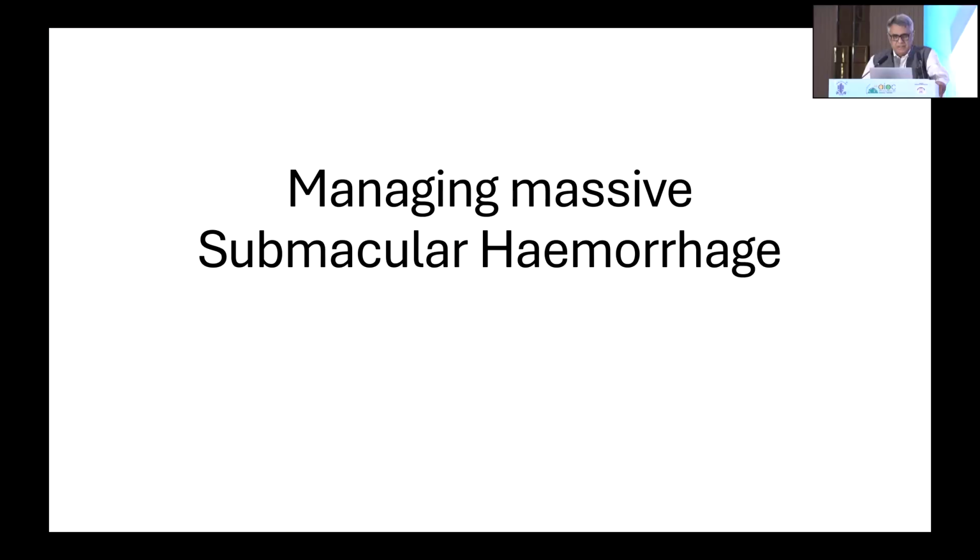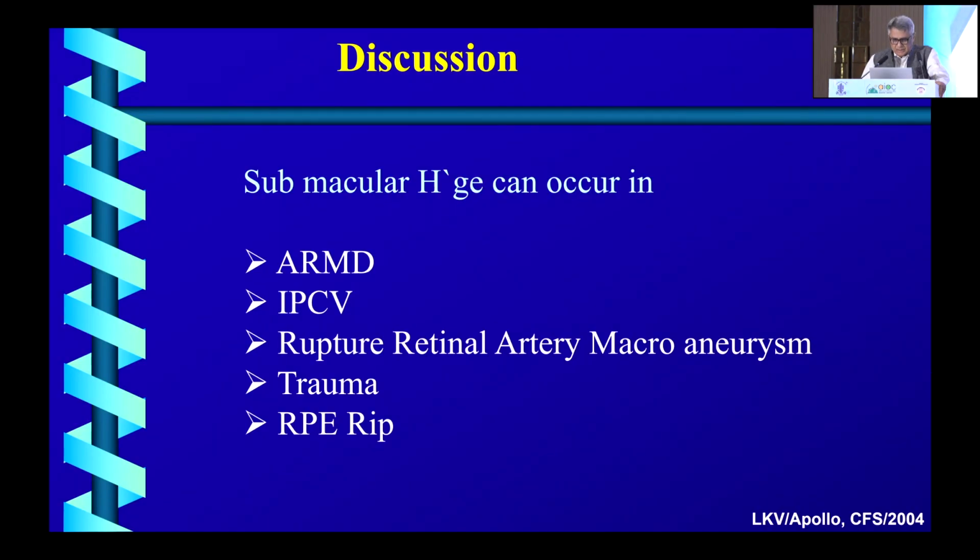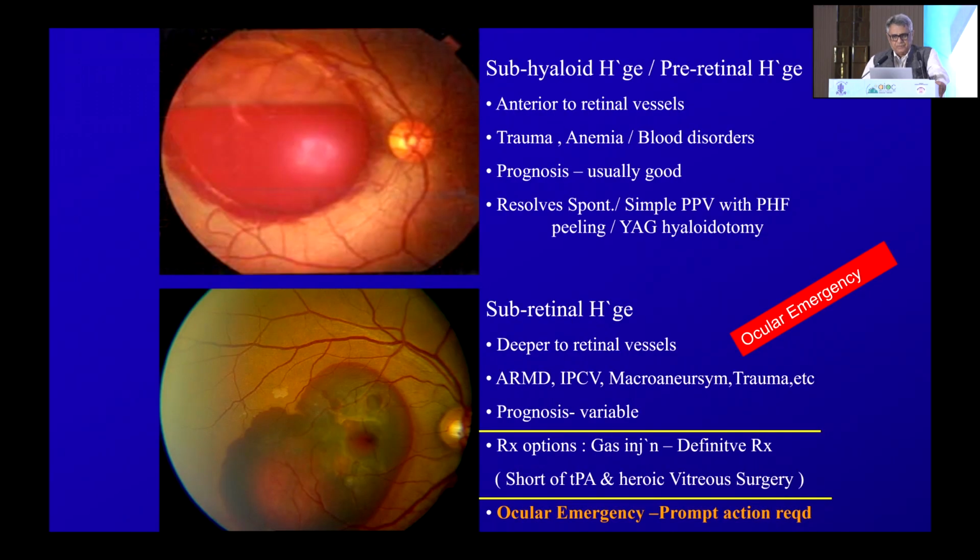Thanks to the organizers of this third midterm AIOS and LOC for these wonderful arrangements. I'll be talking about an entity which is assuming more importance because of recognition, because PCV is a fairly common diagnosis in Asia. One of the issues with PCV is submacular hemorrhage. Submacular hemorrhage can occur in a lot of other conditions like ARMD, macroaneurysm, trauma, but PCV is what I'll be talking about now.